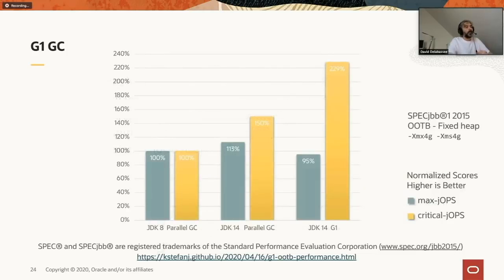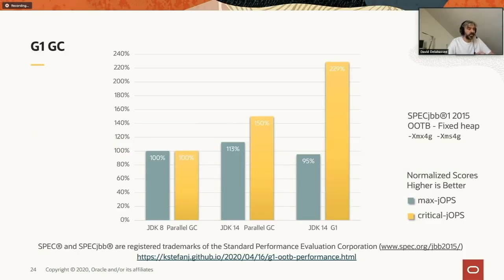This is another chart that shows some of the enhancements that have been done to G1. This is using the standard SPECjbb benchmark. This one is using a fixed heap set to 4 gigabytes. All the results are normalized, and higher is better. We have max-jOPS and critical-jOPS. Both are looking at the throughput. The thing is that critical-jOPS, in addition to throughput, is also looking at latencies.